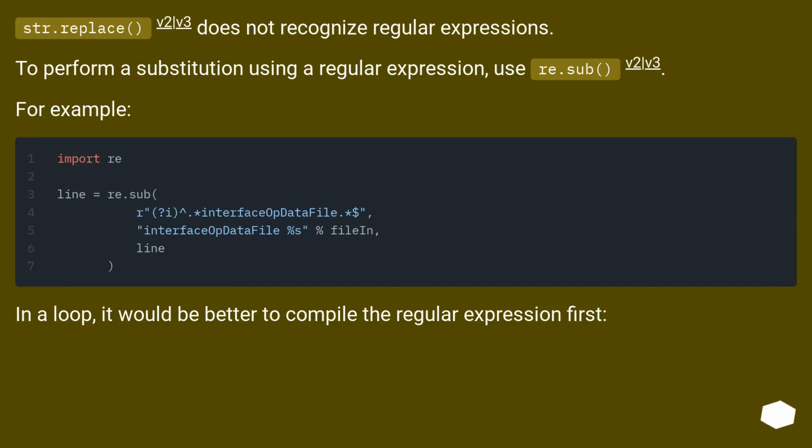str.replace in Python 2 and 3 does not recognize regular expressions. To perform a substitution using a regular expression, use re.sub in Python 2 and 3. For example, in a loop, it would be better to compile the regular expression first.